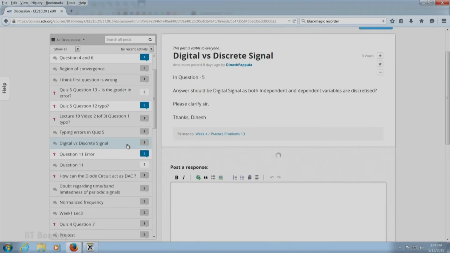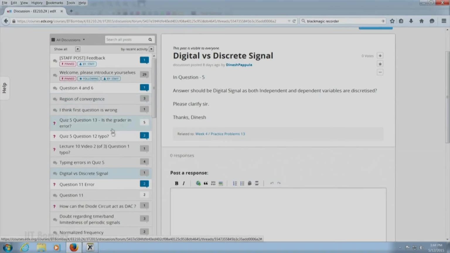Now, there was a question about digital signals and discrete signals from Dinesh Papula. You see, digital signals are discretized in both domains, in the independent variable domain and in the dependent variable domain. Discrete independent variable signals are discretized on the independent variable, but not on the dependent variable.